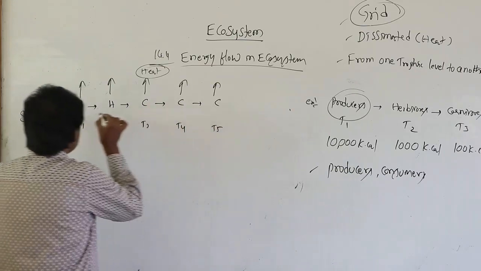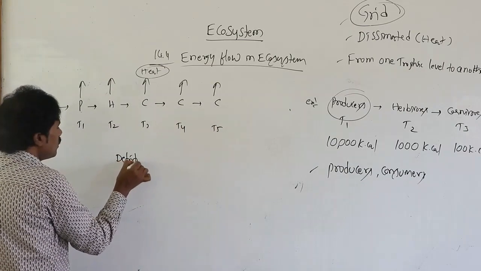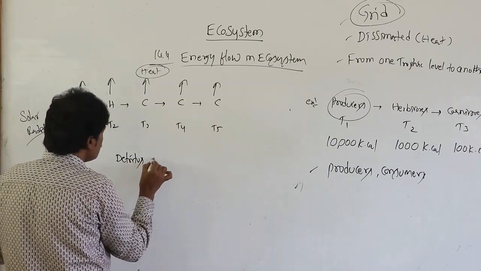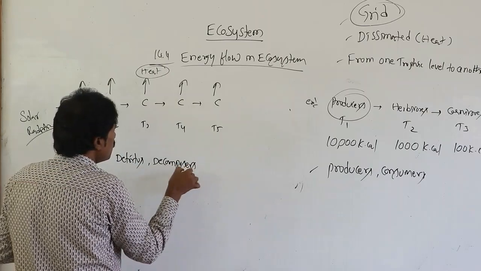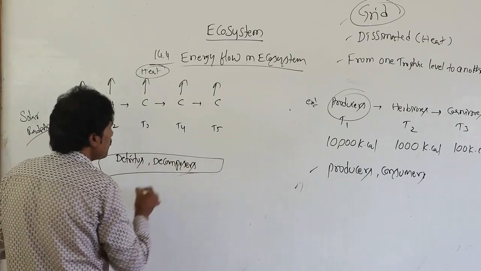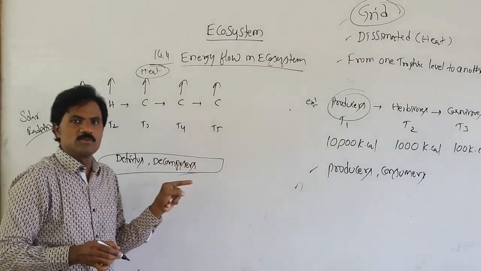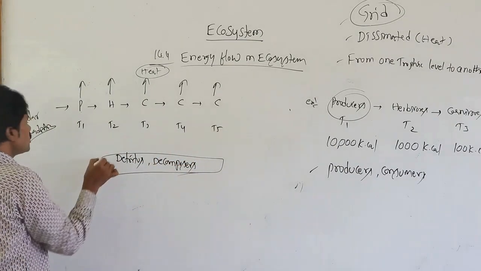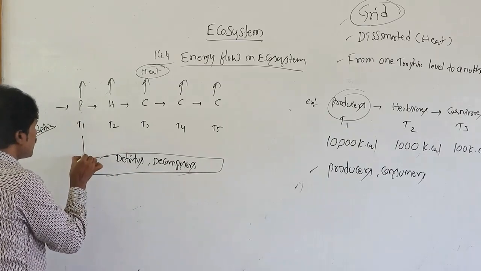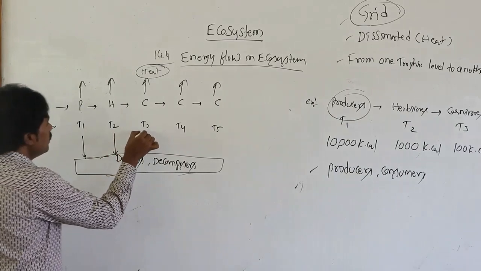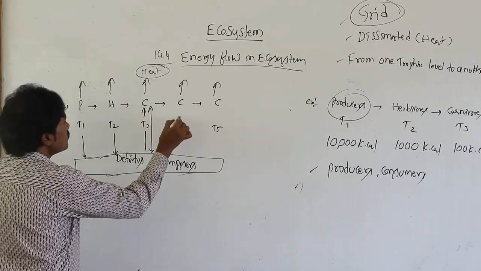In this one, the energy here goes to detritus, as well as decomposers. Detritus digesters as well as decomposer organisms are both present. Actually, either plants directly or herbivores directly, here it is related to dual direction.